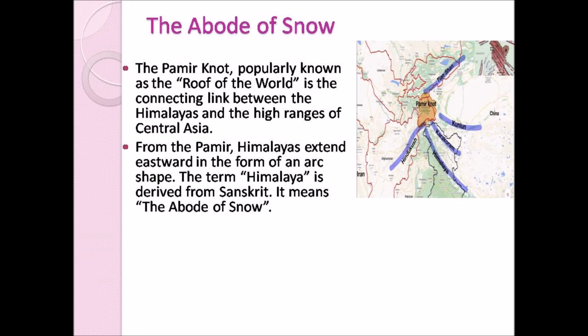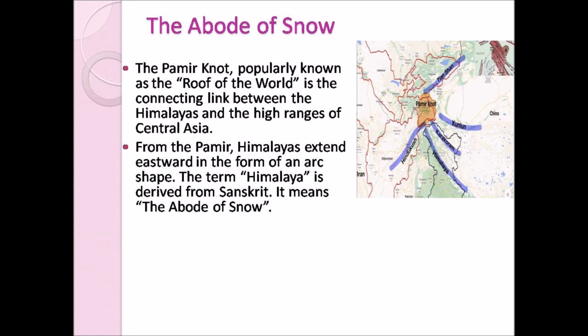These blue color lines are the mountain ranges, and one such mountain range is the Himalayas, which extends into India. From Pamir, the Himalayas extend eastward in the form of an arc shape.